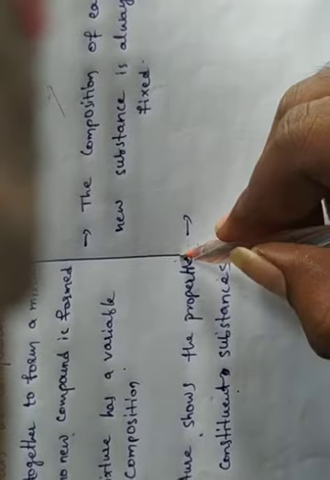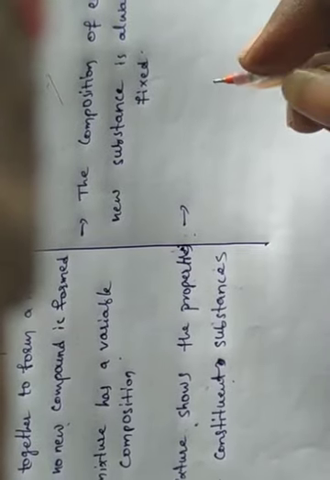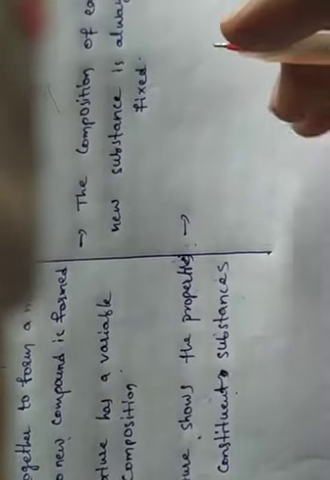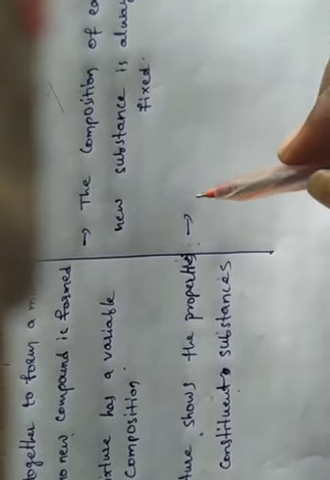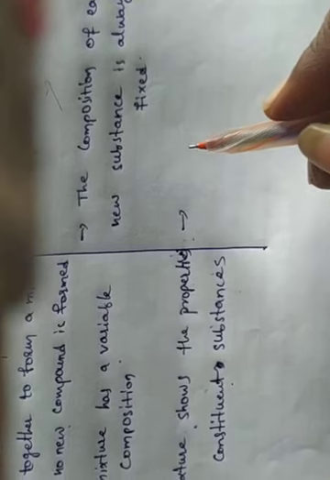What about the compound? In the compound, the new substance has totally different properties from its constituents.